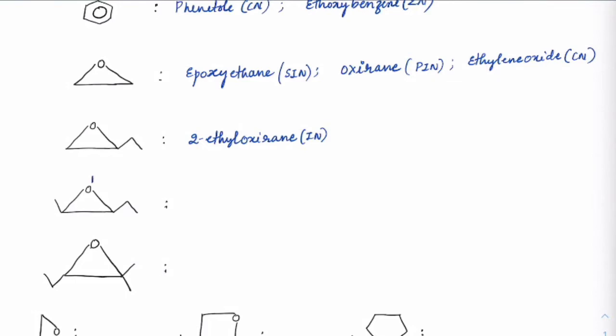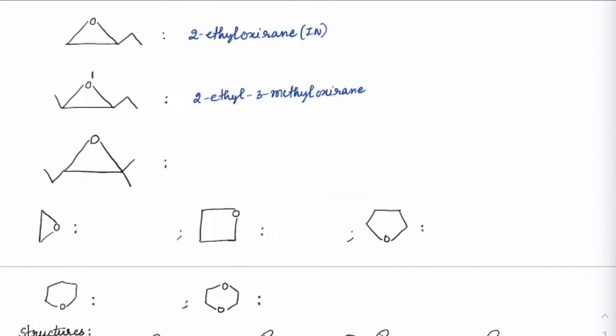The numbering should always start at the oxygen end. So therefore, you will get this as 2-ethyl-3-methyloxirane. Next one, you know the sum locant rule. We need to give methyl the more preference because it is coming at the lower numbering. So 2,2-dimethyl-3-ethyloxirane.